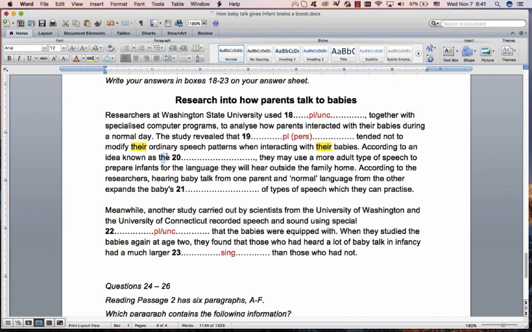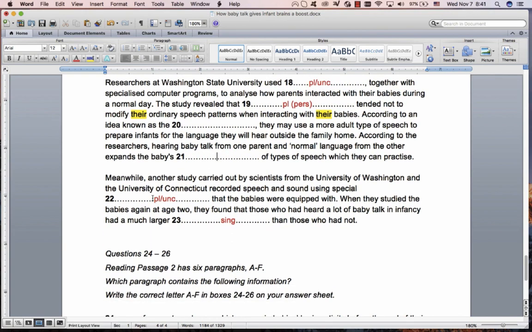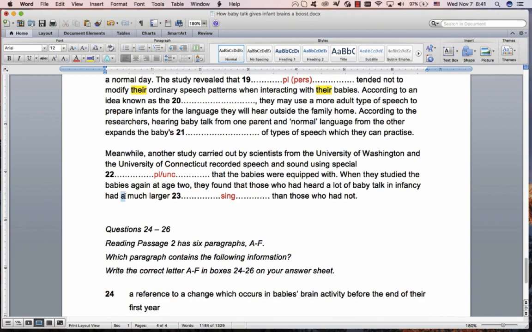Here, that tells us nothing, doesn't help us. This could be anything. This belongs to the baby, so it could be anything. I often just do a test. Can you say the baby's tree, the baby's dog? Yes. Can you say the baby's dogs? Yes. Can you say the baby's coffee? Uncountable? Yes. So they all fit. Again, that's the normal one. Then this one we had 'a' over there, so this is probably a singular. Great.